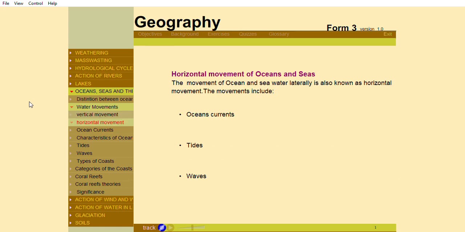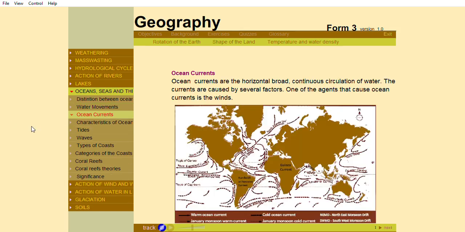Horizontal movement of oceans and seas. The movement of ocean and sea water laterally is also known as horizontal movement. The movements include ocean currents, tides, and waves. Ocean currents. Ocean currents are the horizontal, broad, continuous circulation of water. The currents are caused by several factors.